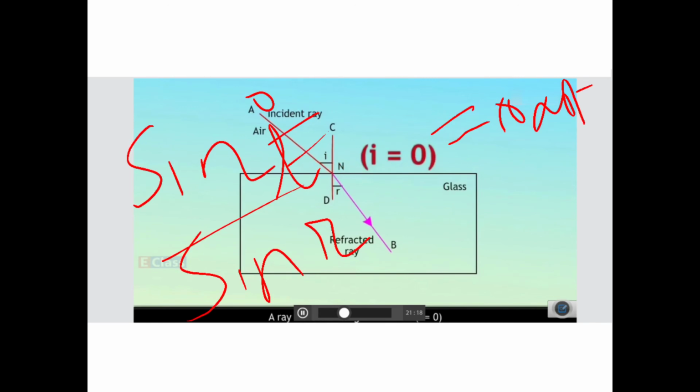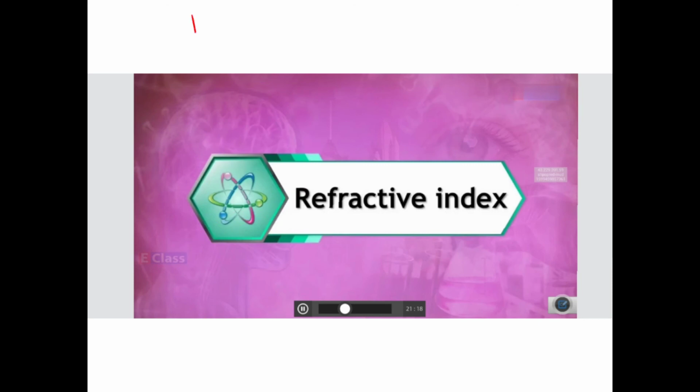This is what is called the laws of refraction. The first says that the incident ray, refracted ray, and the normal are in the same plane. The second says that for a given pair of media, sin I upon sin R is constant.